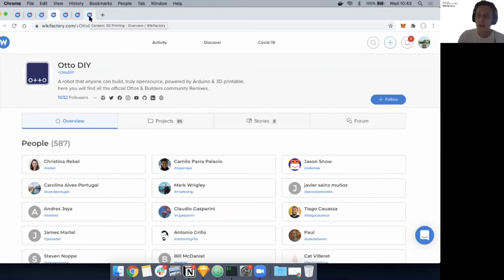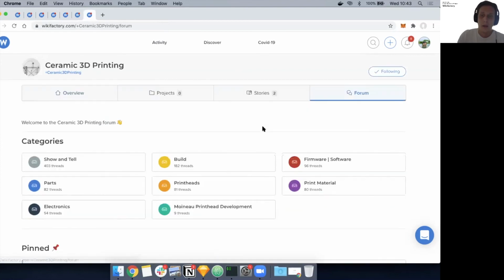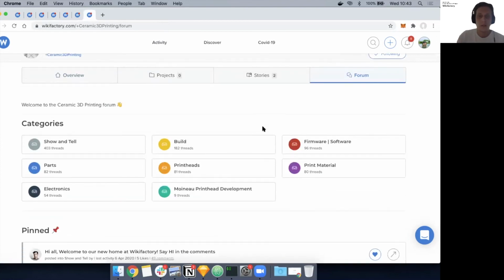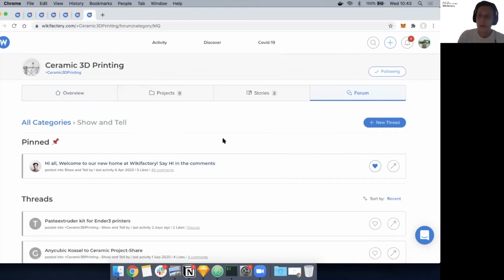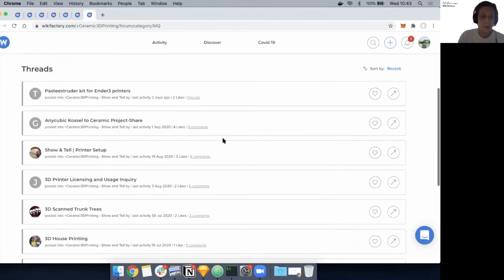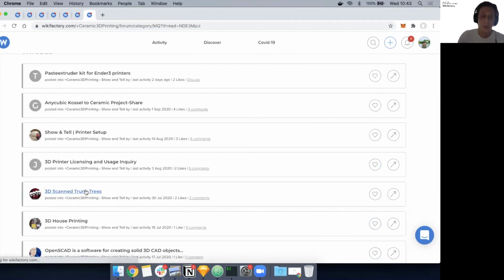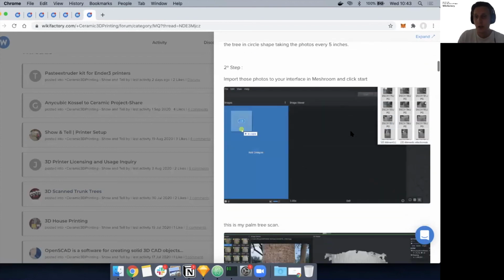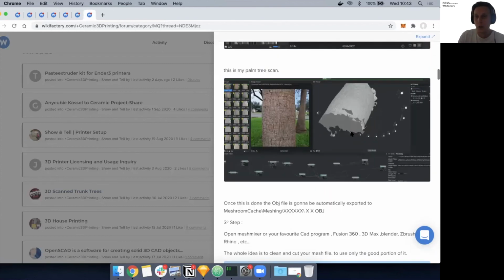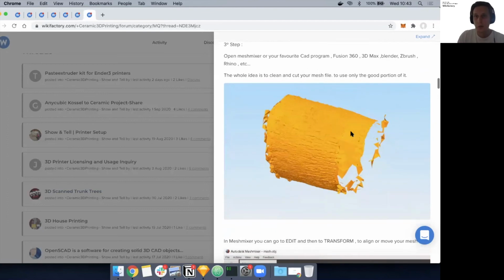And organizations like this can also create a forum where conversations can be organized into different topics. This is all about ceramic 3D printing, for example, and further categorized into different subcategories. And people then share their expertise and knowledge and get feedback from the community around what it is they're working on and how others can contribute.